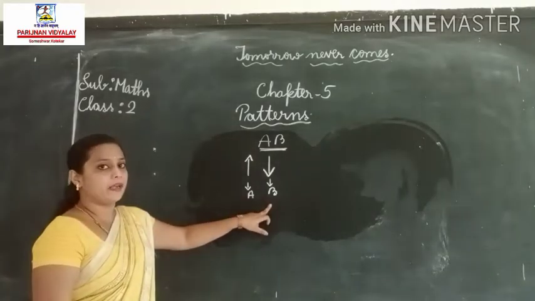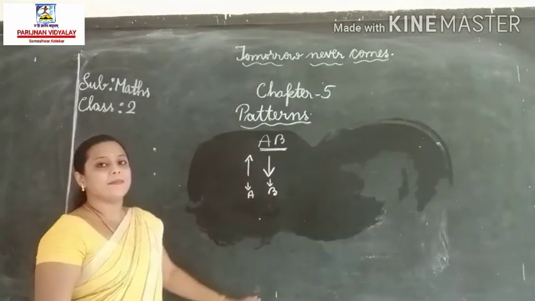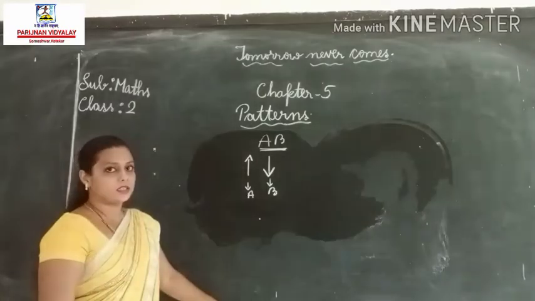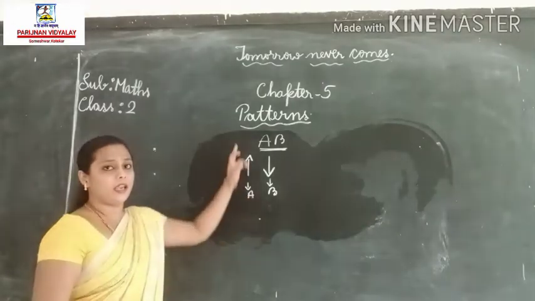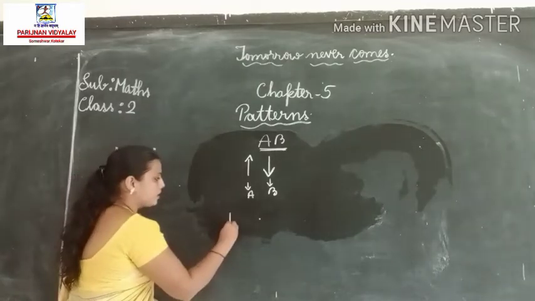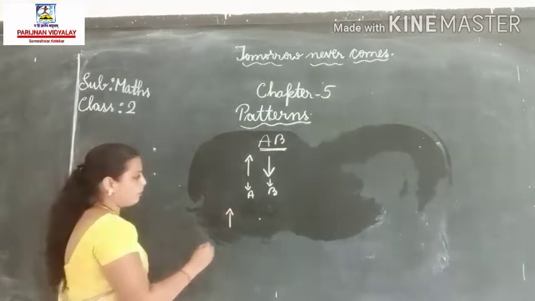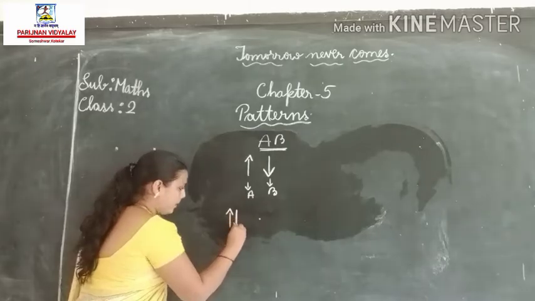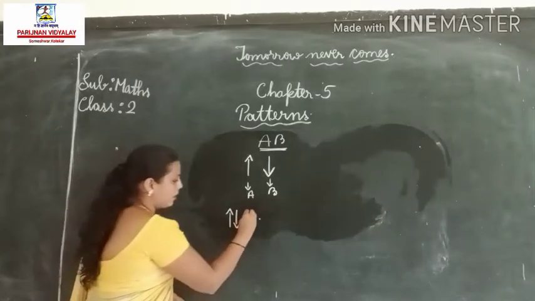So let us make a pattern using these arrow marks, but the pattern should be A, B, A, B. First A up arrow mark and B down arrow mark.